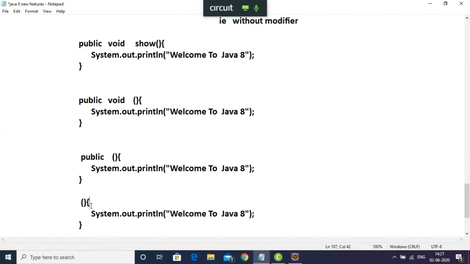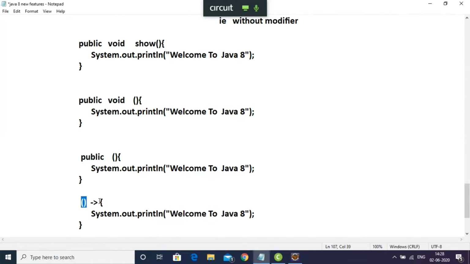Now we use one special symbol to tell that it's a lambda expression. That special symbol will come here. This is the special symbol we should use to say that I'm going to create a lambda expression. Remember where you're going to use this special symbol. You're not going to use it inside the bracket. The left side of the special symbol will take input.